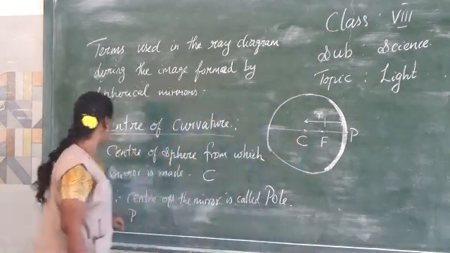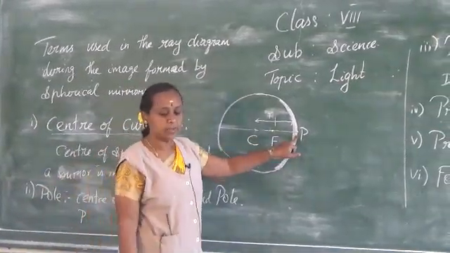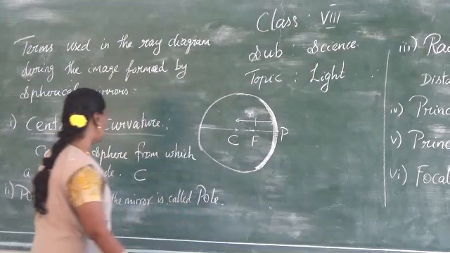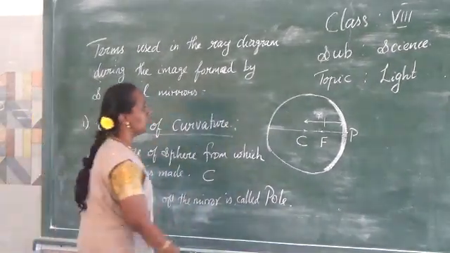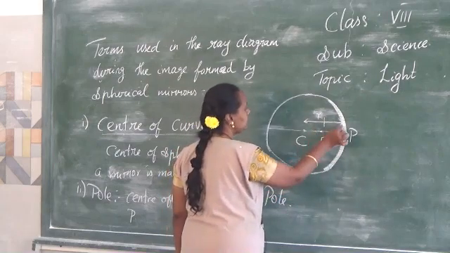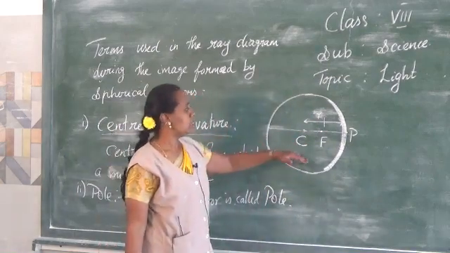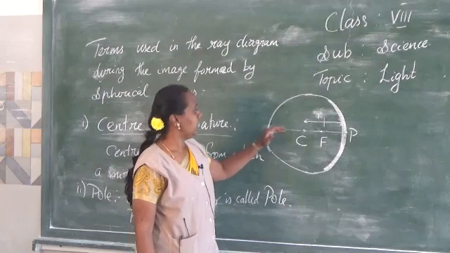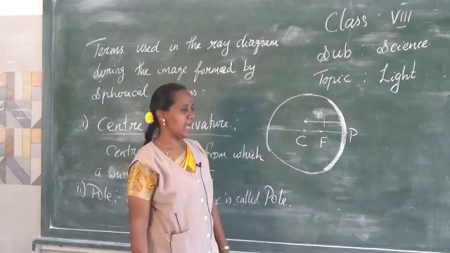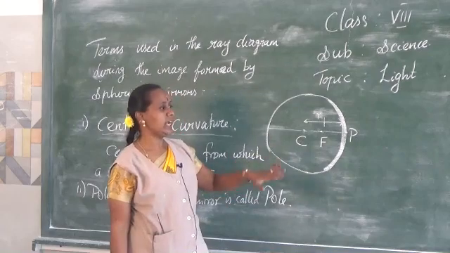The next term we studied is pole. Pole is the center of the mirror. It is a geometric center of the spherical mirror. It is denoted by the letter P. And the next term we studied is radius of curvature. The distance between C and P, the center of curvature and pole, is called as radius of curvature. And the next term we studied is principal axis. A line joining center of curvature and pole is called as principal axis. It is an imaginary line. We can't see the lines properly, just in the ray diagram we are mentioning.